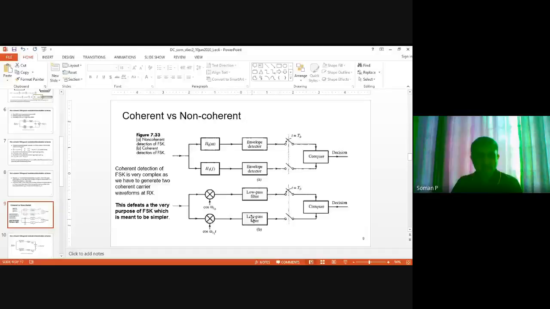Now let's consider the coherent architecture. Here you have two carriers. You need two carriers synchronized with the transmitter, then a low pass filter, then the same sampling, and then the comparison and decision. But the main disadvantage is that you need two separate carriers exactly synchronized with the transmitter, and that defeats the very purpose of FSK, because FSK is meant to be a simpler receiver than the PSK. So this is just a comparison.